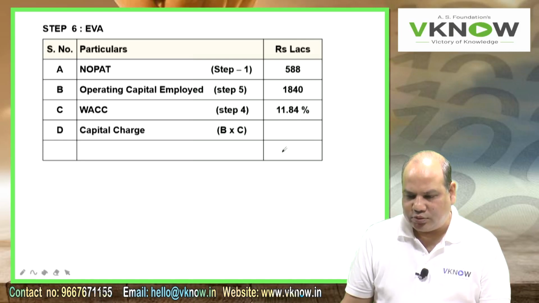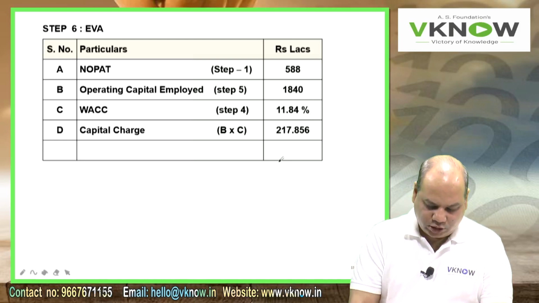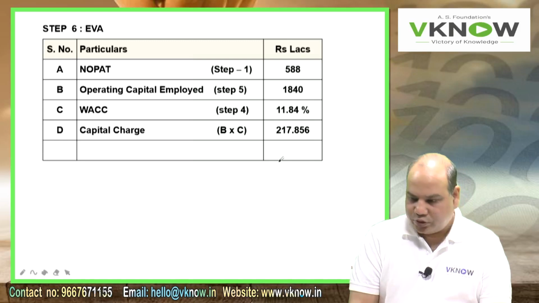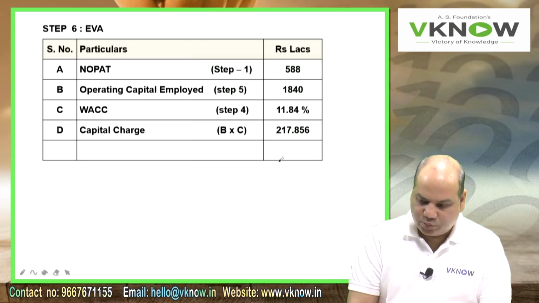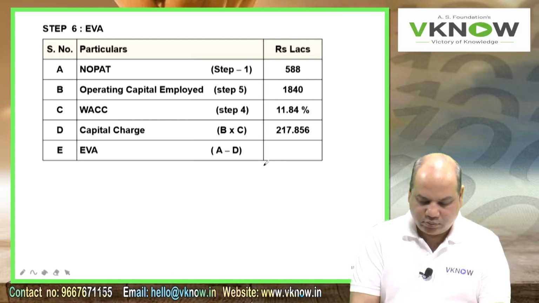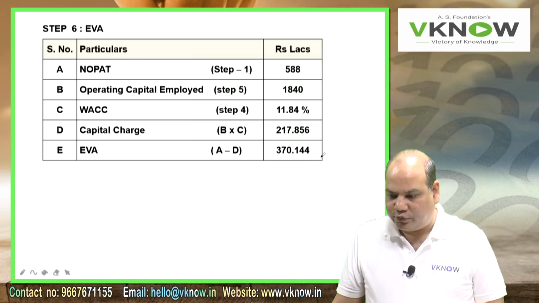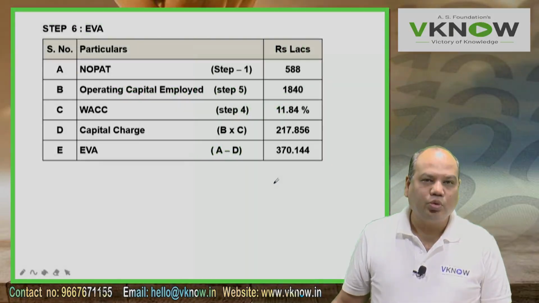C, capital charge. Multiply B into C. 1840 into 11.84% is 217.856. Therefore EVA, A minus D, is 370.144 lakhs. Right? So this answer is over.